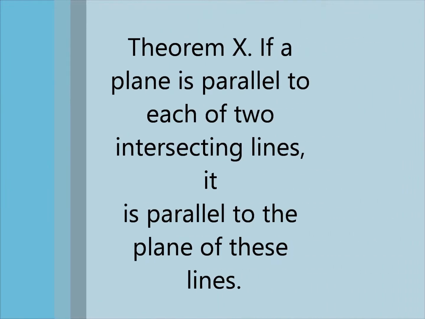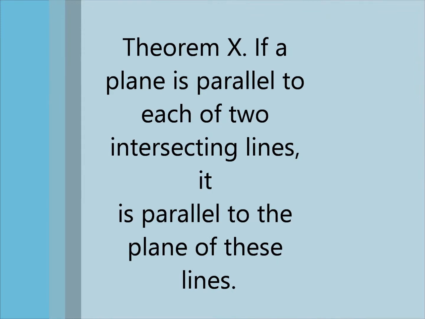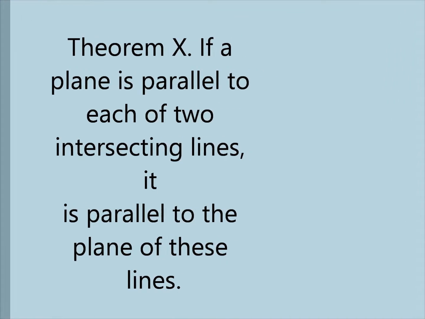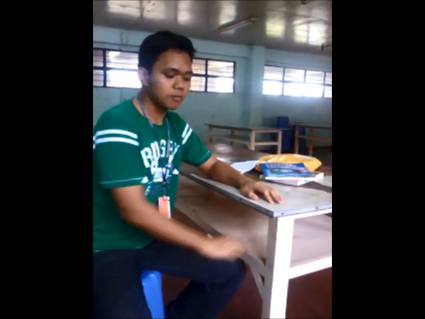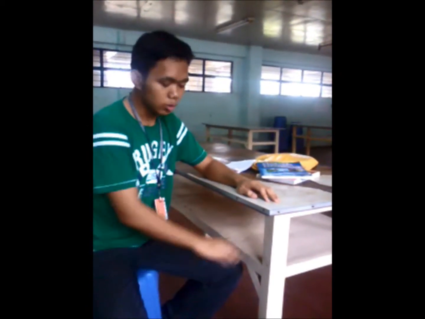Theorem 10. If a plane is parallel to each of two intersecting lines, it is parallel to the plane of these lines. Assuming that this plane is parallel to these two intersecting lines right here, then theorem 10 states that this plane is parallel to the plane of these two intersecting lines, because according to theorem 2, two intersecting lines make a plane.